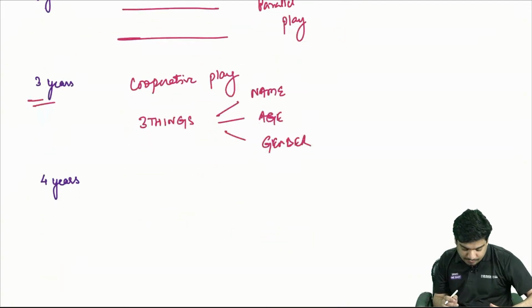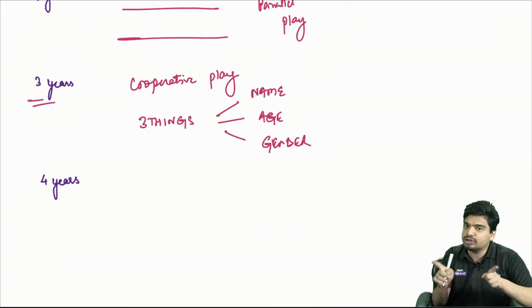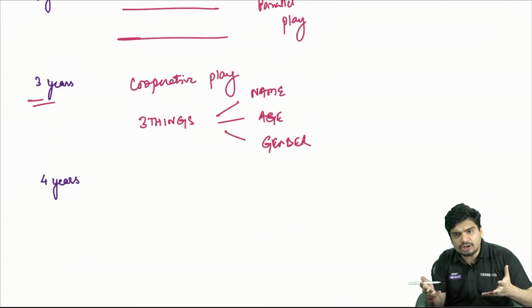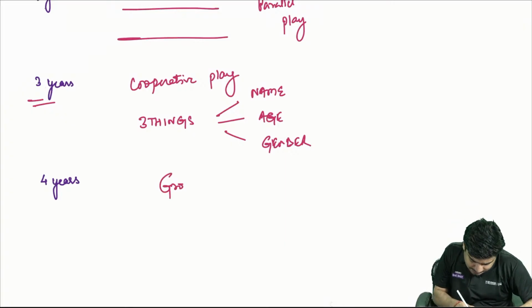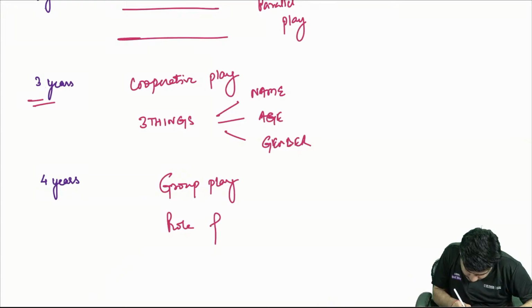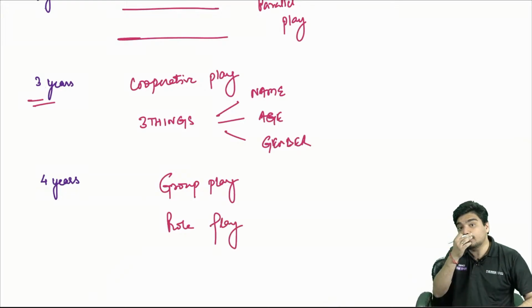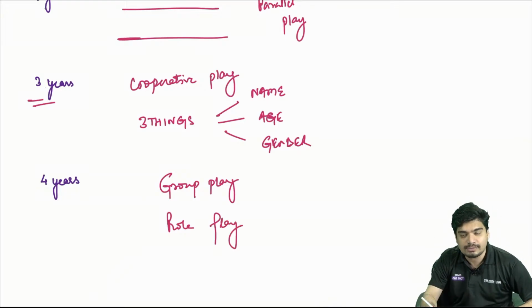At 4 years, from cooperative play, instead of 2 children playing with each other, multiple children will play with each other. That is group play will start, and role play will also start. So these are your social milestones.